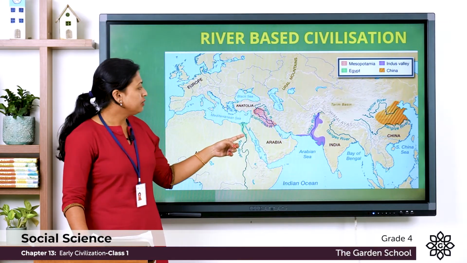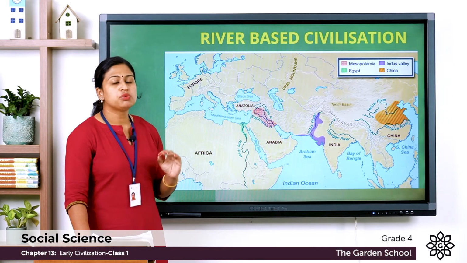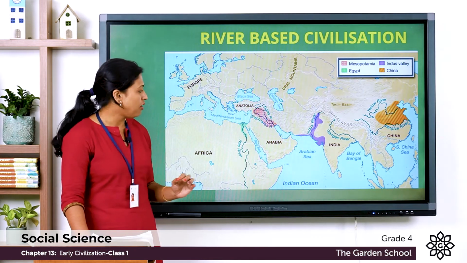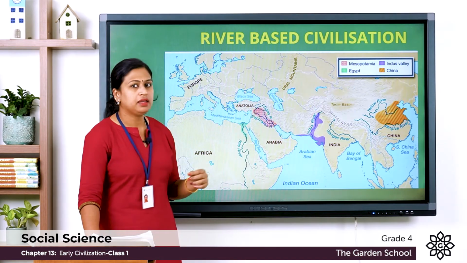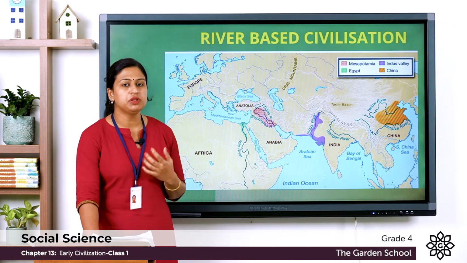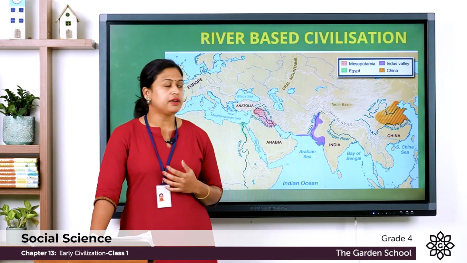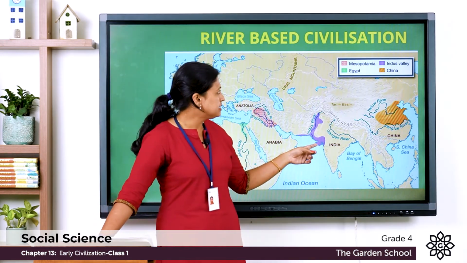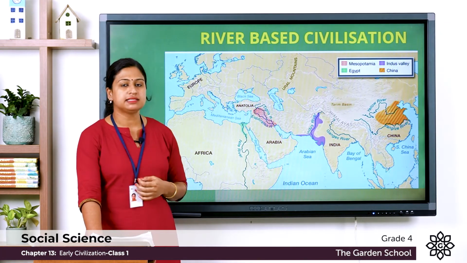So here the green marked area is the Egyptian civilization which was developed on the banks of river Nile. And here this pink area is the Mesopotamia civilization, and it was developed on the banks of river Tigris and Euphrates river. And here you can see the purple color area, this is the Indus Valley civilization.